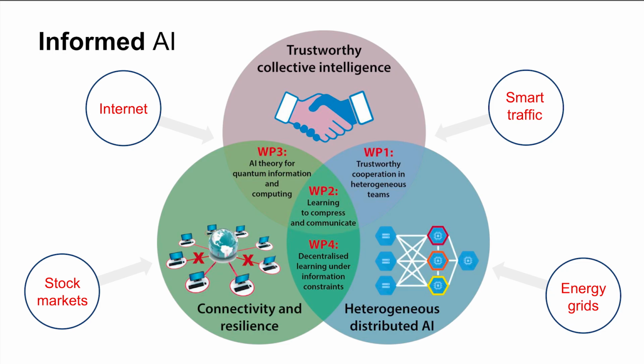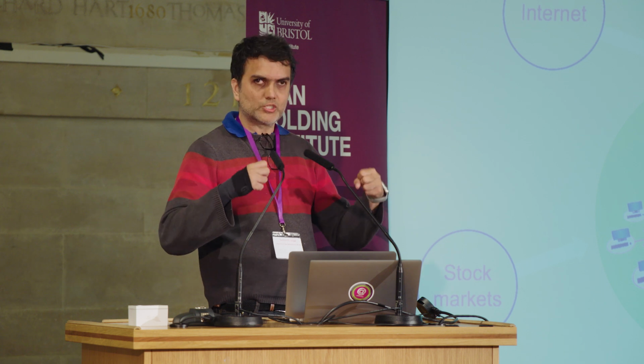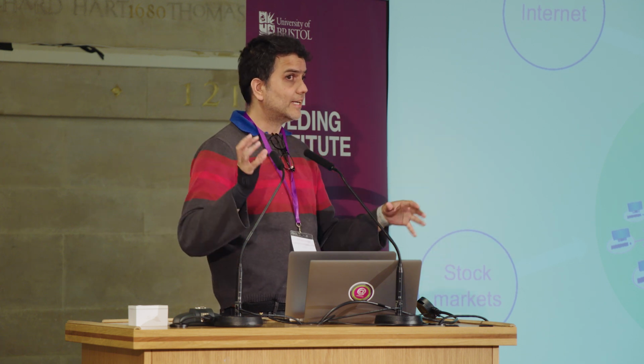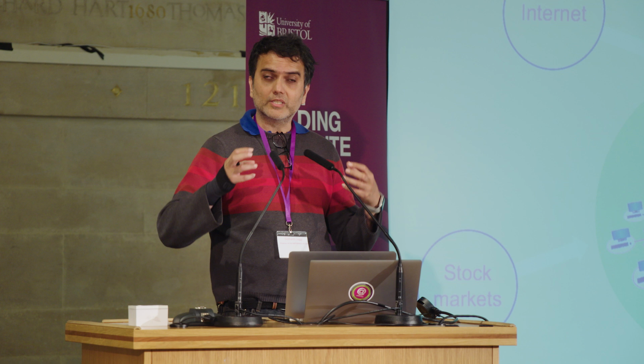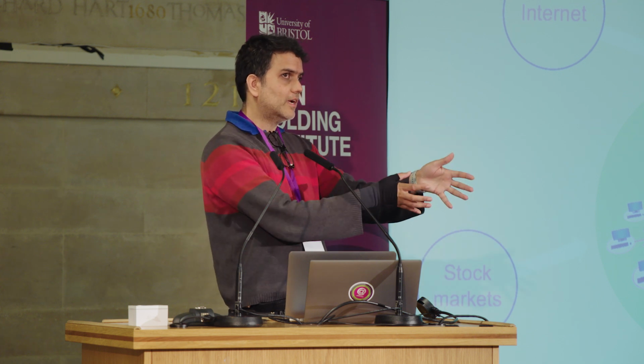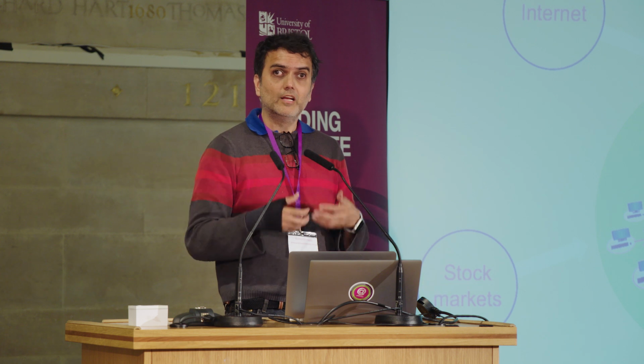And then finally, connectivity and resilience. So again, when you have a large number of AIs, how they interact with each other also matters. Not everyone can talk to everyone all the time. There's a cost to communication. So the network structures, what if some communication links go down? Can you still do what you set out to do? If one car in your smart traffic grid cannot talk to the nearby car, well, how reliable is your traffic flow going to be, right?